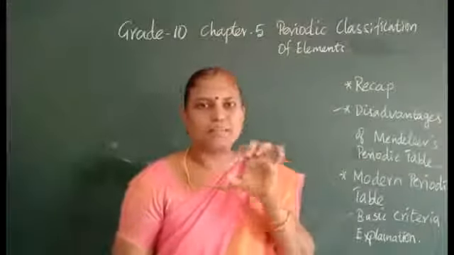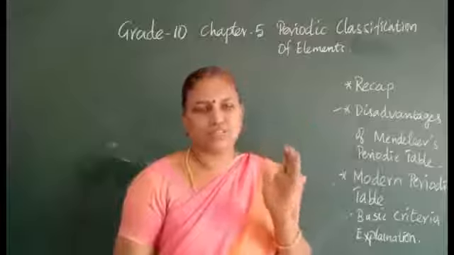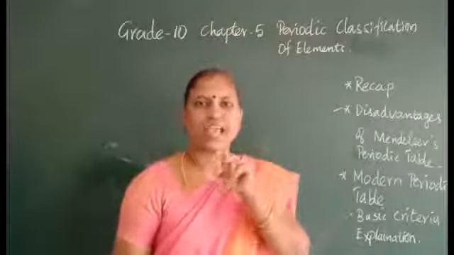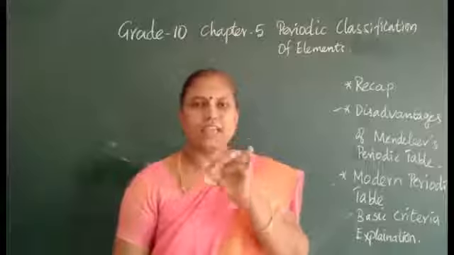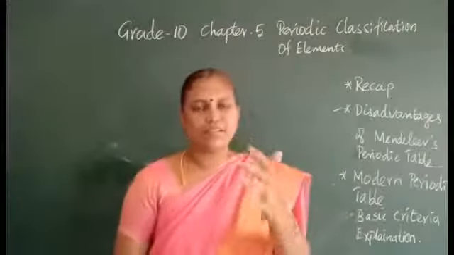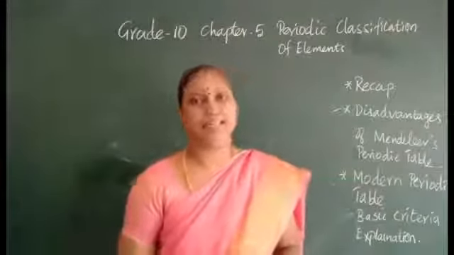First the K shell is filled, next K and L, next K, L, M. That we will see in detail in the next class. Thank you.